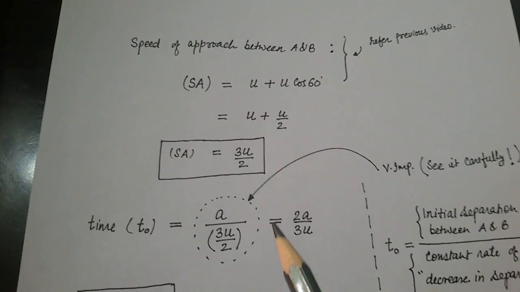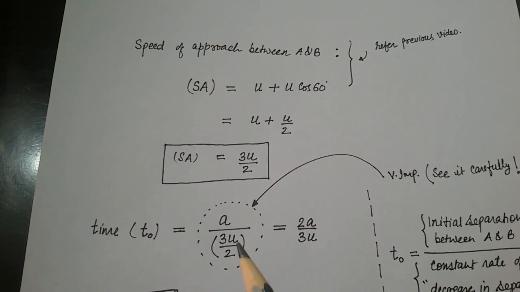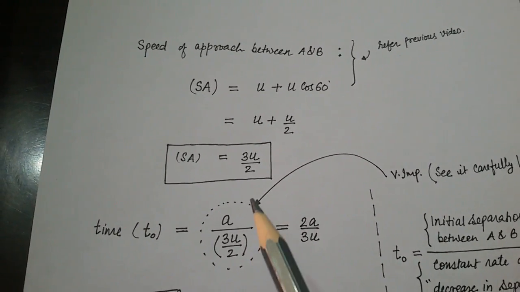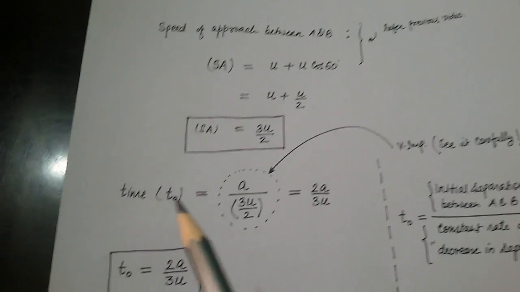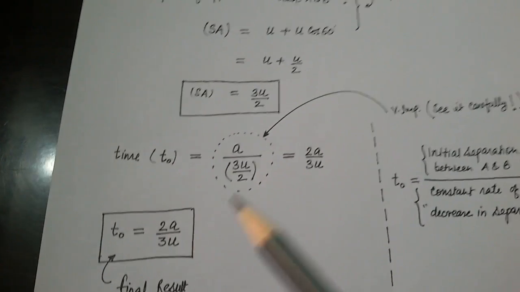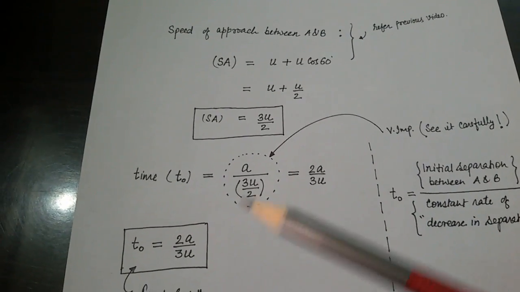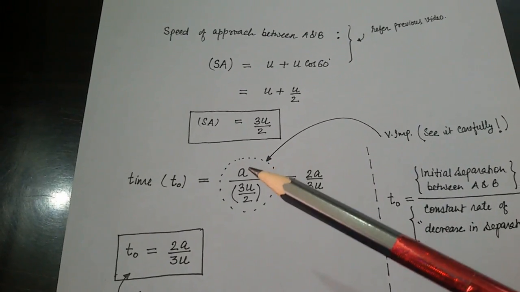The initial separation between A and B was a, and the constant speed of approach is 3u by 2. So a upon 3u by 2 becomes 2a by 3u. So T0 equal to 2a by 3u is our final result. But in all these calculations, the most important part is this.